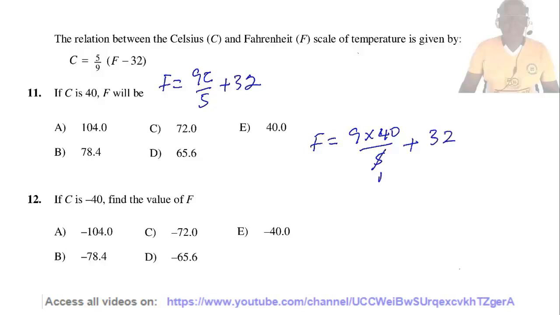5 goes here 1, 5 goes here 8. So 72 plus 32, that's 104. So the answer is A.